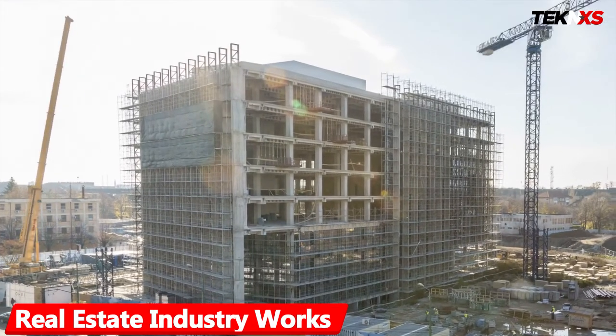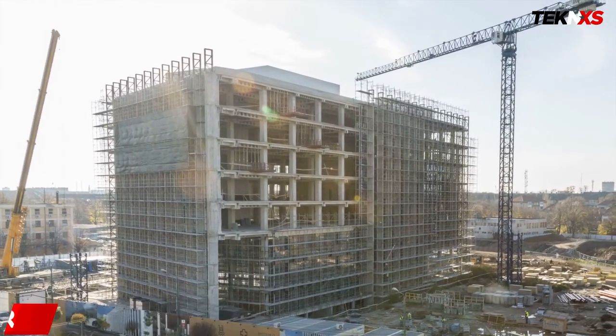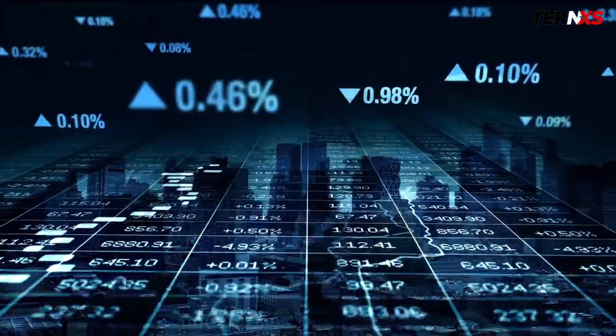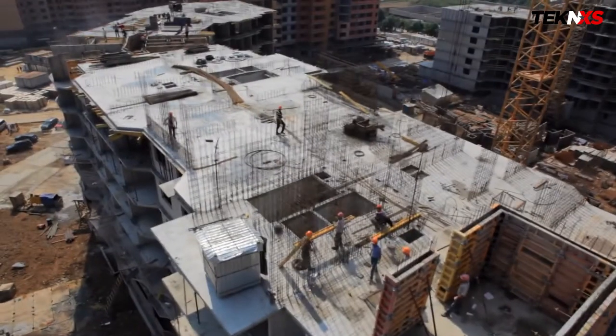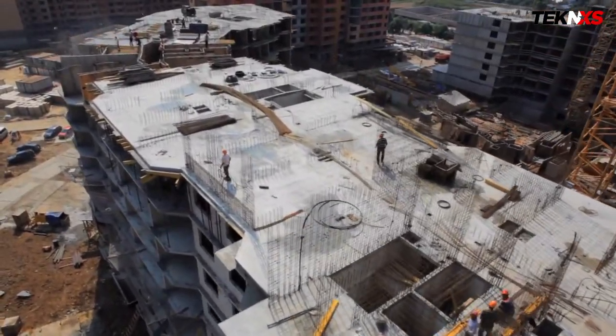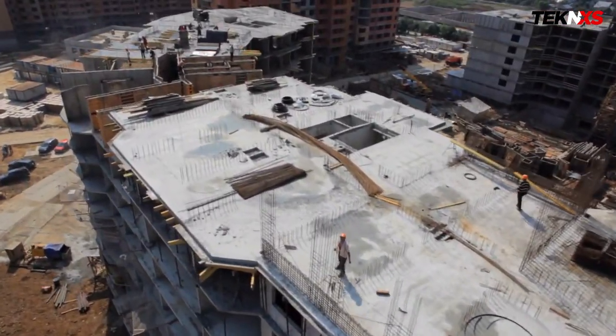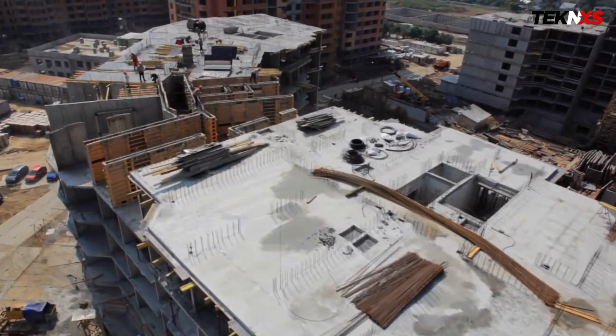How the real estate industry works. Real estate also refers to producing, buying, and selling real estate. Real estate affects the U.S. economy by being a critical driver of economic growth. Construction of new buildings is a component of gross domestic product. It includes both residential, commercial, and industrial buildings.